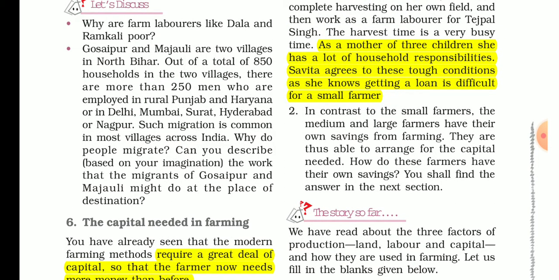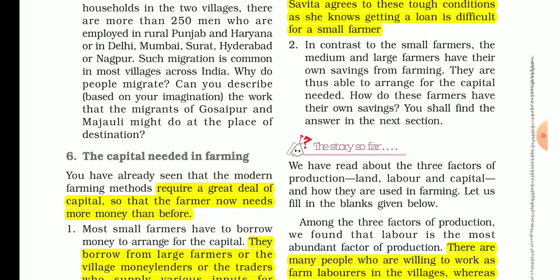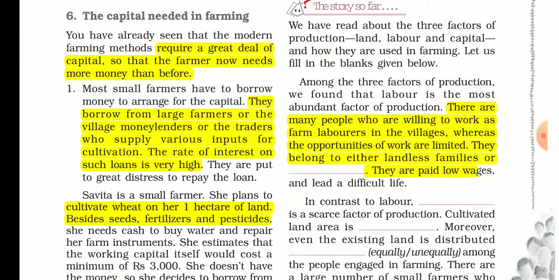Here is the example of a mother who took a loan and has three children, also responsibility. She took the high interest rate loan.